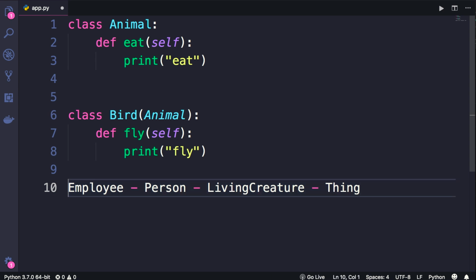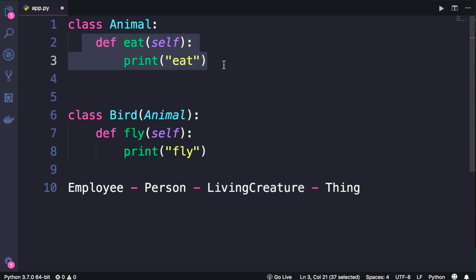Just because an employee is a person and a person is a living creature in the real world doesn't mean you should have classes like this in your software. The methods you add in your classes are there to solve a business problem. That is the focus of your software. So just because an animal can eat in the real world doesn't mean your animal class should also have the eat method. You got the point, right?